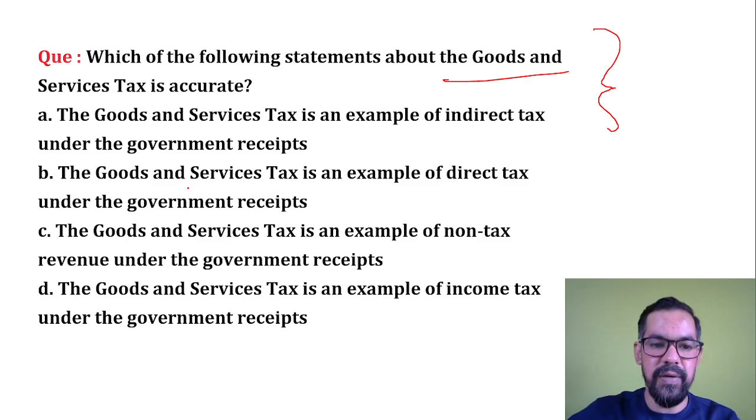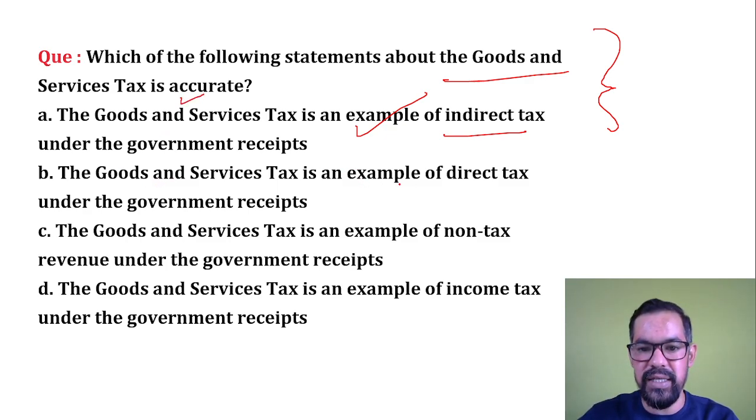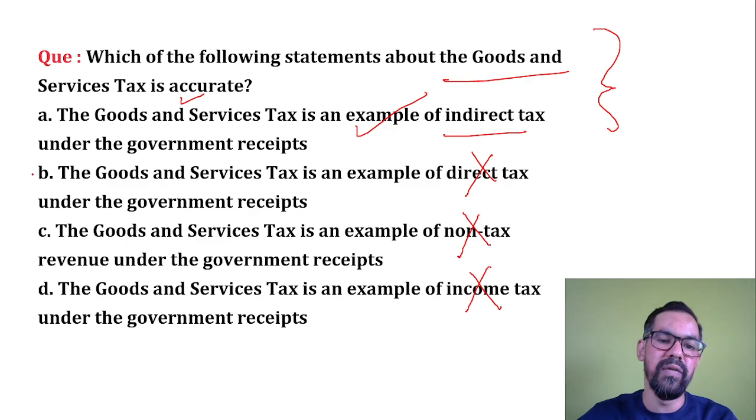GST is an example of indirect tax under the government regime, which is a correct statement. So you have to find out the accurate statement. GST is an example of direct tax, which is incorrect. GST is an example of non-tax revenue, again incorrect. GST is an example of income tax, which is incorrect. So what will be your correct answer? Option A will be the right answer for this question.